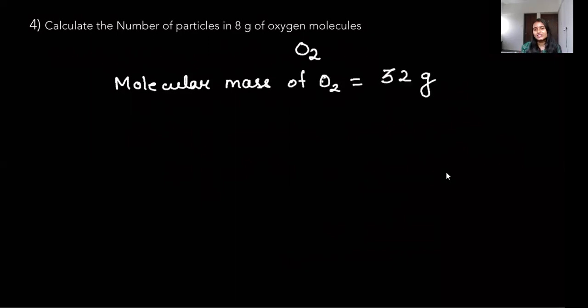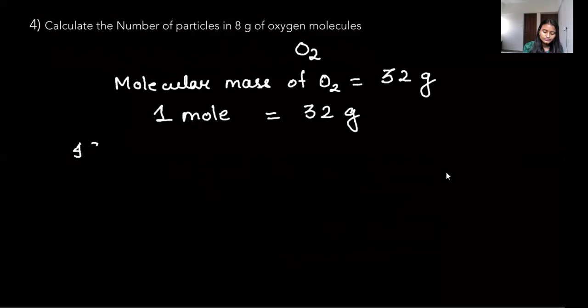Why? Because 2 atoms of oxygen is there. 1 atom of oxygen is 16 grams. That is atomic weight. So double of that will be the molecular weight of O2 because 2 atoms are there. So 32 grams is the answer. Molecular mass of O2 is 32 grams. So now if we know this, we know that 1 mole will be equal to 32 grams. And 1 mole contains 6.022 times 10 to the power 23 particles.